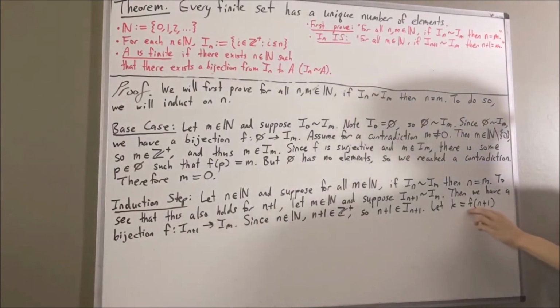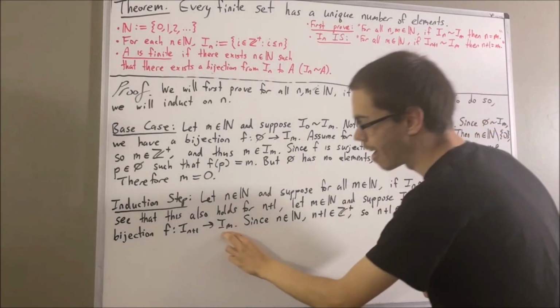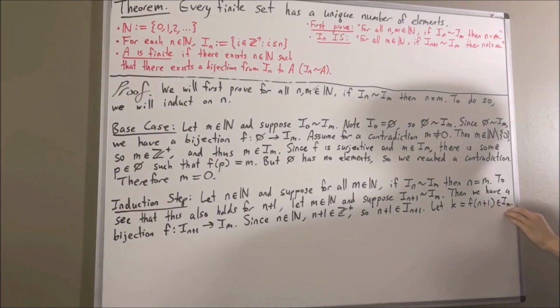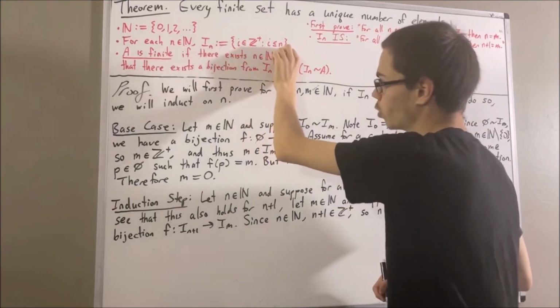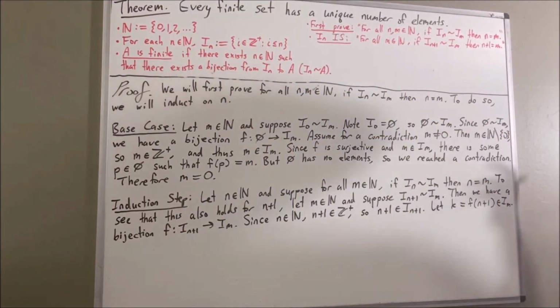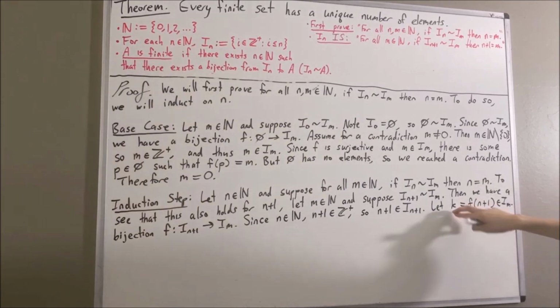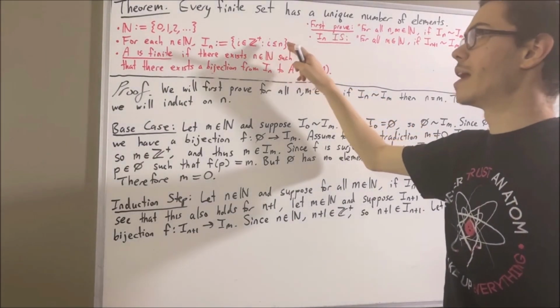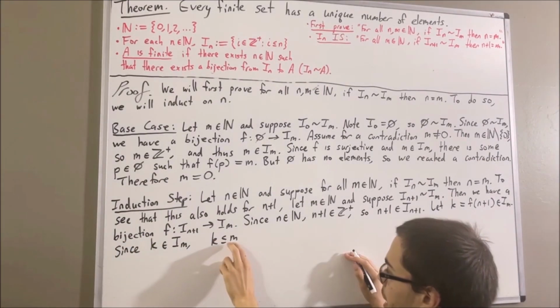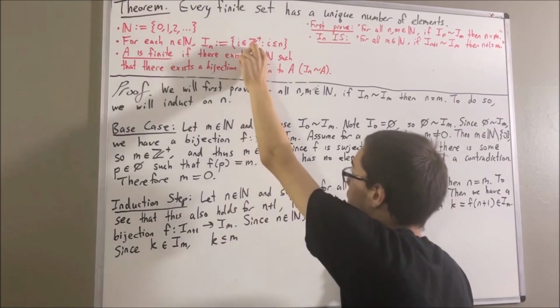And note that f of n plus 1 is an output value of the function f, so really, f of n plus 1 is an element of I_m. So really, k is an element of I_m. Now really, I_m is this set, where we replace n with m. So what this really means is that k is less than or equal to m. But not only that, k is a positive integer.